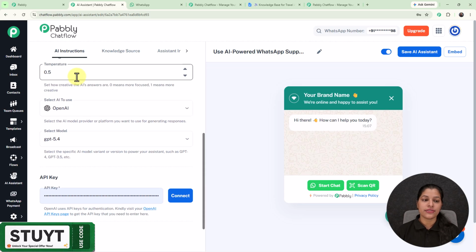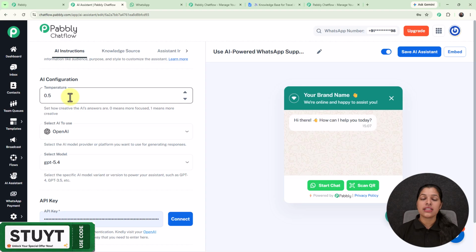Now in this AI configuration section, we have to set the temperature. So here temperature basically shows the creativity of the AI's answer. Here 0 means more focused and 1 means more creative. So as you move towards 0, your answer will be more focused, and if you move towards 1, your answer will be more creative. But I'm going to keep it as 0.5, which is the most suitable temperature.